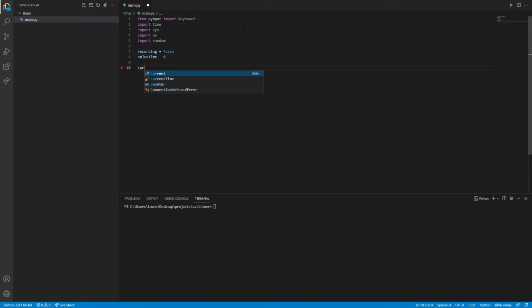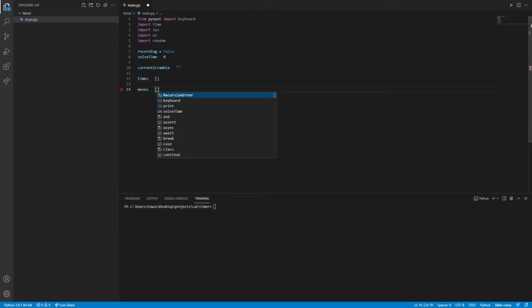We'll set a current scramble, which will be an empty string. We'll have times equal to an empty list for now. And moves will equal this list of possible moves for the cube. And you can just go down to the description and copy this so that you can get this list, or you can pause the video now and type it out.